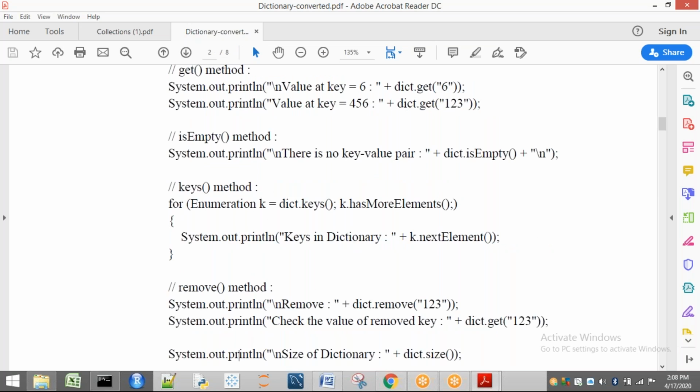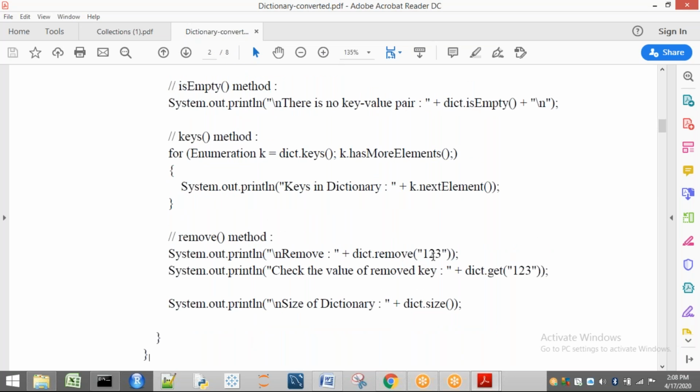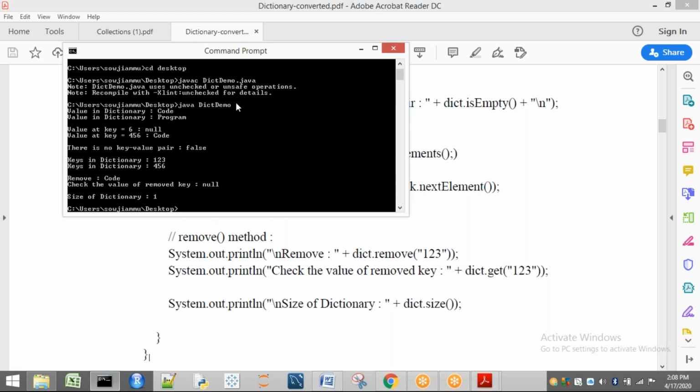Next, if you see the remove method, remove of 1, 2, 3. That means I want to remove the 1, 2, 3 key and also the corresponding value. Now what happens? While it is going to remove the entry from your dictionary, it is going to return the value and it will be removed. So the value is code, which is returned, and the entry is going to be removed.